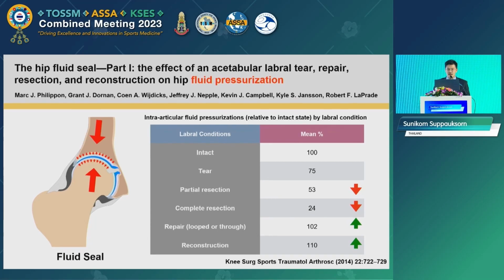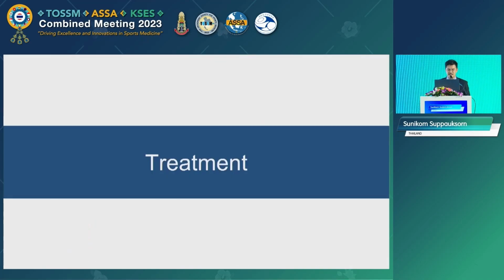As you can see, when you do a partial resection of the labrum, you lose the intra-articular pressure from 100% to 52%. So it really changes the fluid mechanics of the hip joint. But when you do labral repair or reconstruction, you can increase the intra-articular pressure back to its normal state.